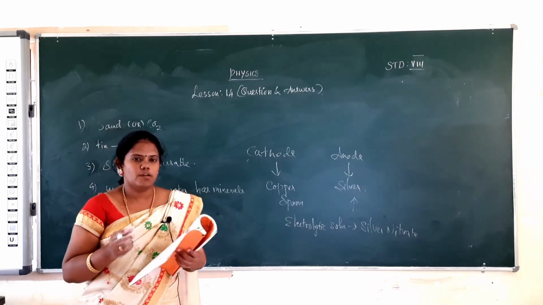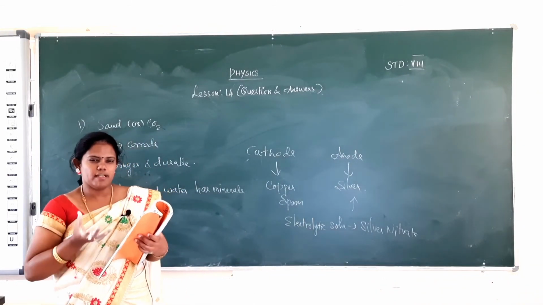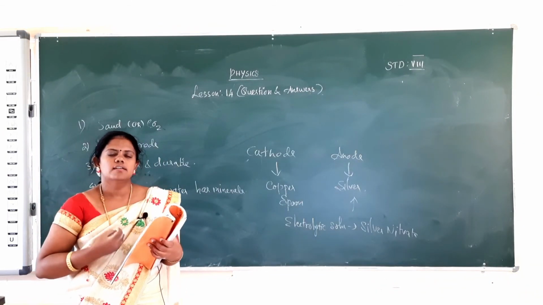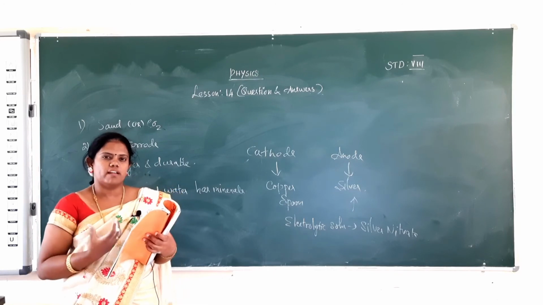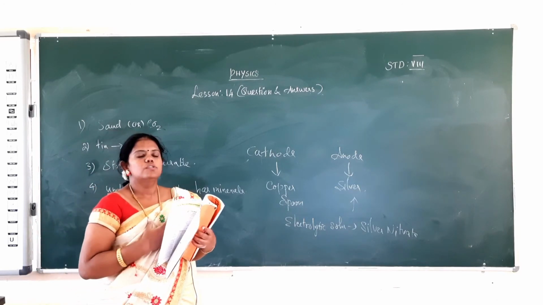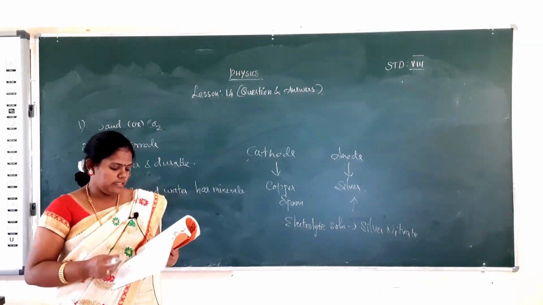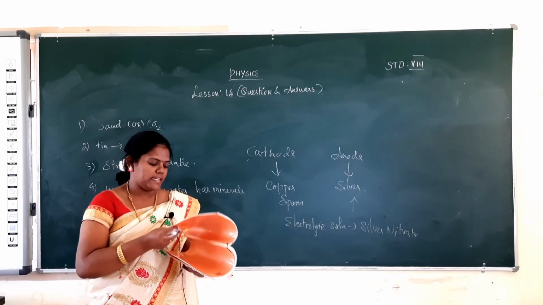Electroplating gives a very good appearance to a cheap metal. Coating over a cheap metal can make it look expensive. So this is called electroplating. And then in our book there is one activity.